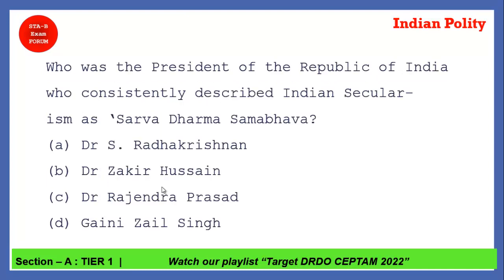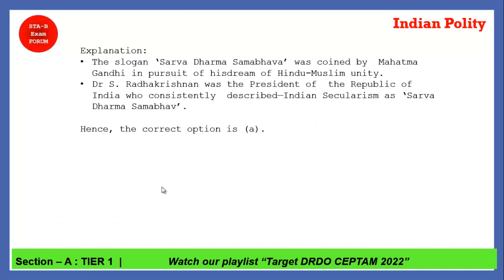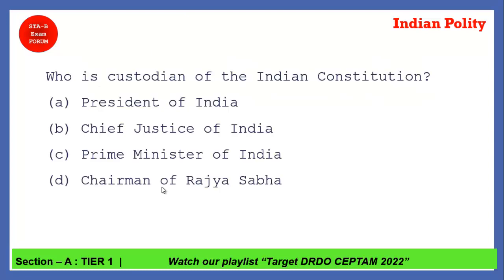Coming to the next question. Who was the president of the Republic of India who consistently described Indian secularism as Sarva Dharma Sambhava? Yes, this was initially given by Mahatma Gandhi, but it was consistently described by which president? Yes, Dr. S. Radhakrishnan. He was the president of the Republic of India and always described secularism as Sarva Dharma Sambhava. So option A is the correct answer.